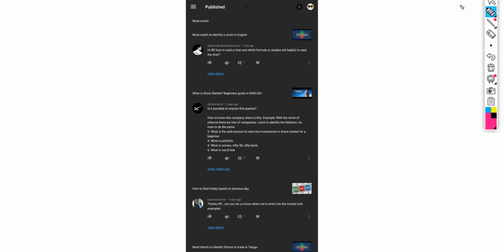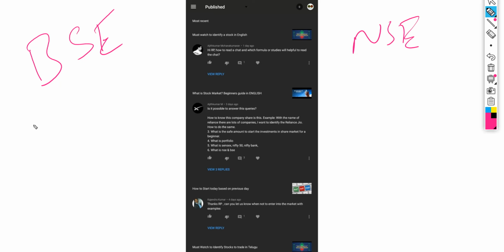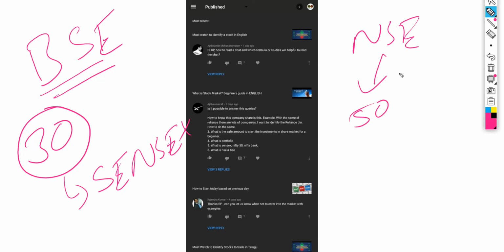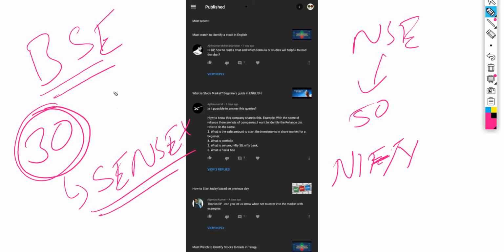Based on that, Sensex, Nifty, Bank Nifty are called indexes. In BSE they took the top 30 companies registered under BSE and named it Sensex, and the top 50 companies under NSE and named it Nifty. Based on how these 30 companies perform, we can say the Sensex has closed in profits or in losses.